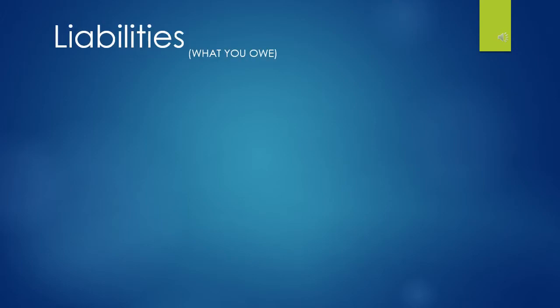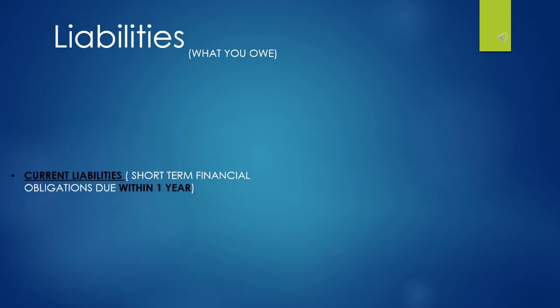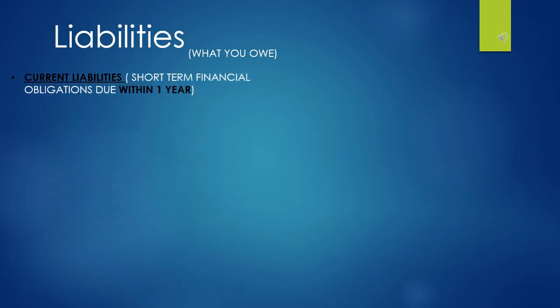Liabilities are what the company owes. They are categorized as current liabilities or non-current liabilities. Current liabilities are short-term financial obligations due within 1 year. They consist of the current portion of long-term debt.